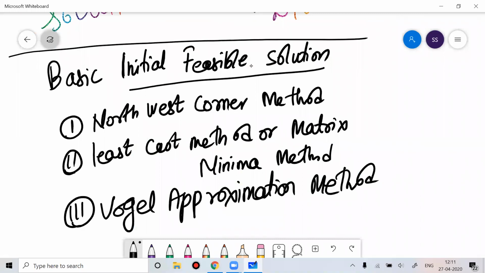Once you get the basic initial feasible solution, then we learn how to work on optimality on these solutions. Once you learn this, we'll do the test of optimality. For the test of optimality, we follow either the stepping stone method or the modified distribution method. The other name of modified distribution method is the UV method. That we'll do in the next sessions. Right now I'm only talking about how you can get the basic initial feasible solution, and there are three methods for that.